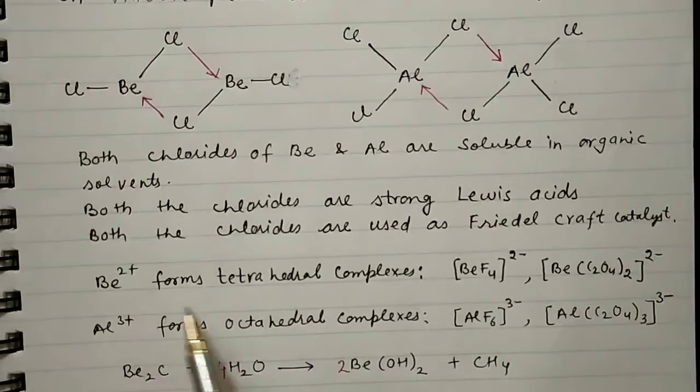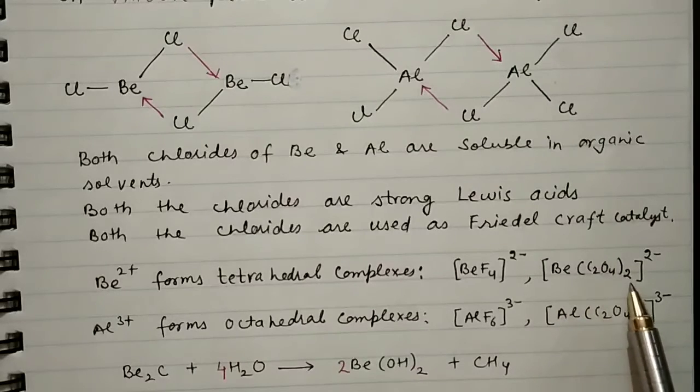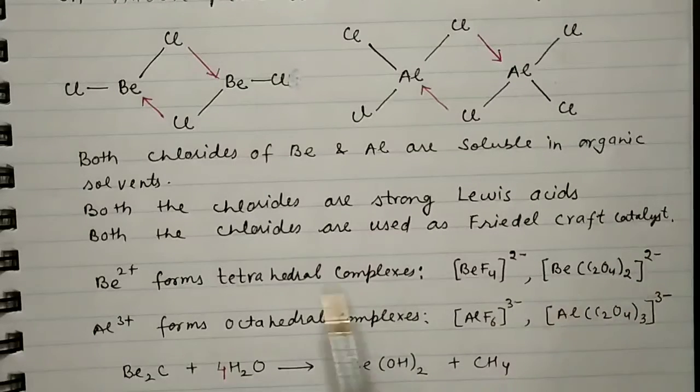Beryllium ion forms tetrahedral complexes such as BeF4 2- and Be(C2O4)2 2-. Likewise, Al3+ forms octahedral complexes.